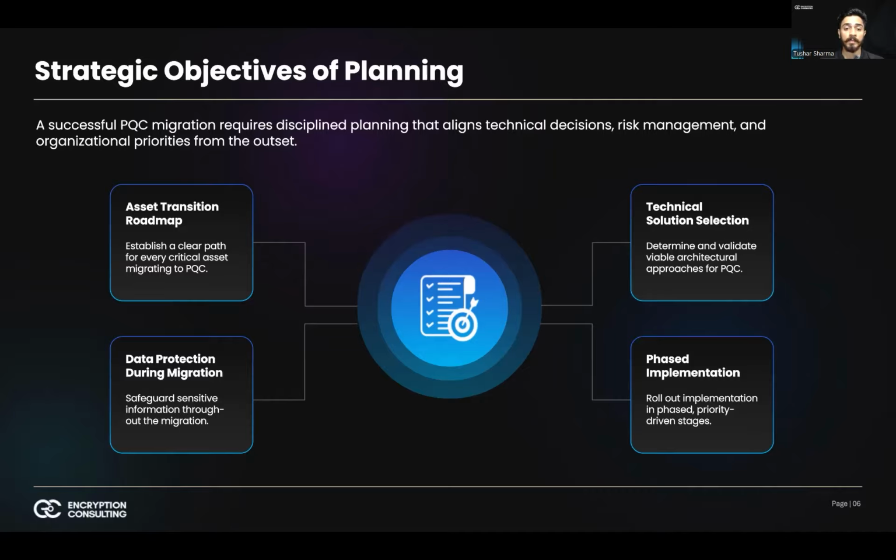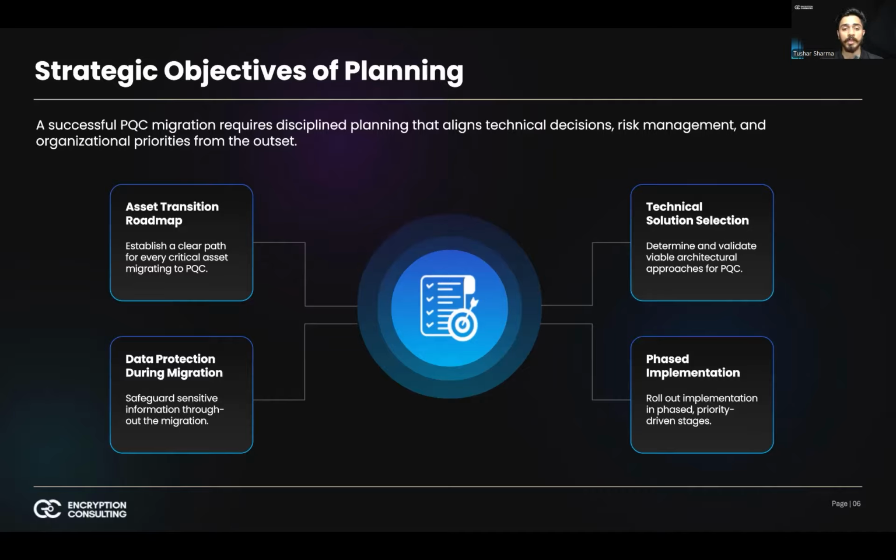Second, we determine and confirm suitable technical solutions. This involves choosing quantum-safe algorithms, assessing crypto-agile architecture, and verifying vendor capabilities. Third, we protect sensitive data during the migration window. Migration is multi-year. During this transition period, sensitive data remains vulnerable to HNDL attacks. To reduce this, interim controls can be applied, which may include strengthening key management, reduced certificate lifetimes, and segmentation or isolation of high-value systems. Risk mitigation should also be carried out alongside migration planning to ensure security is maintained as the organization transitions to quantum-safe solutions.